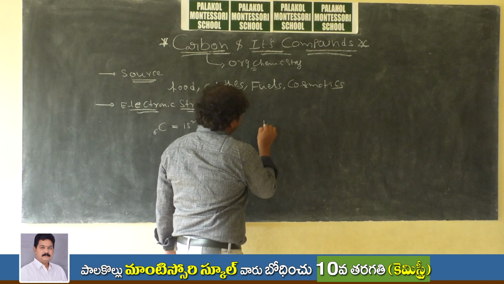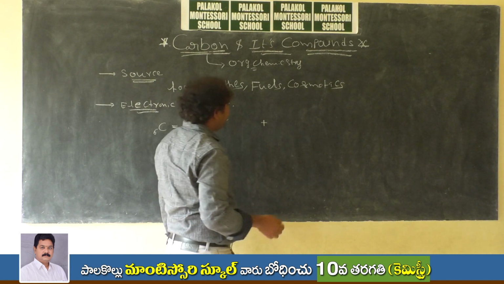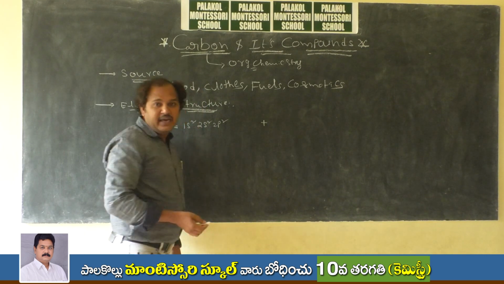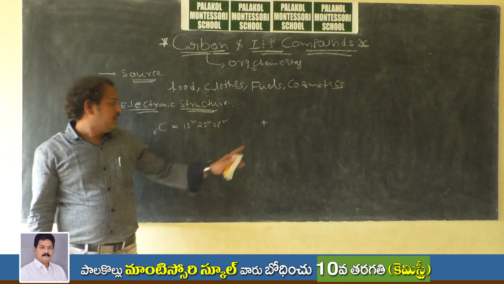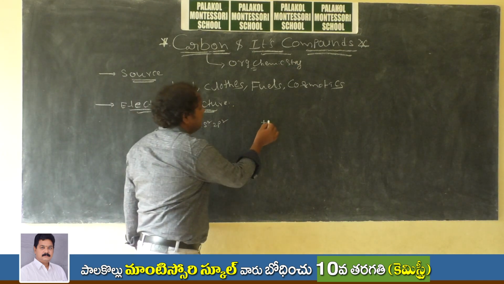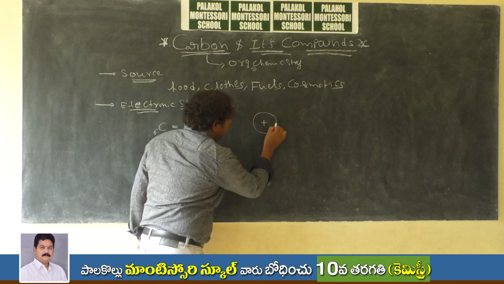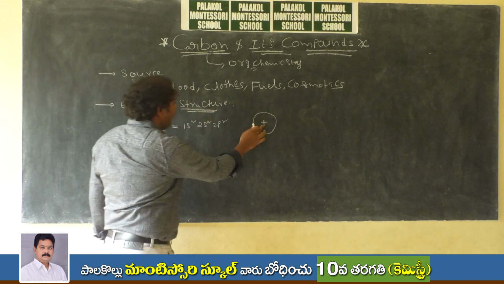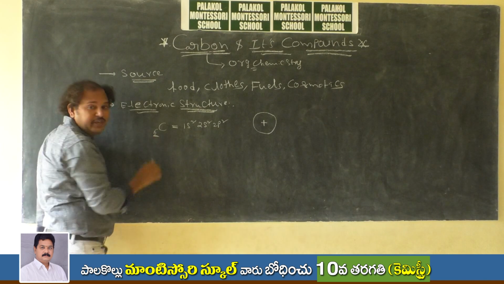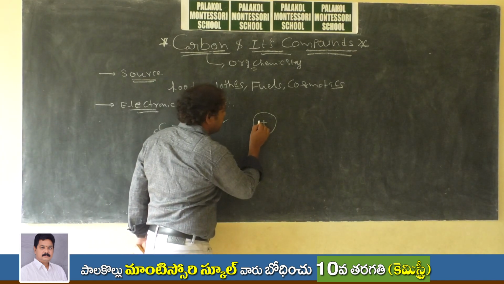In previous classes we have learned that the atom contains a nucleus. At the center of the nucleus we have protons. How many protons are present? The atomic number is 6, which means 6 protons are present.